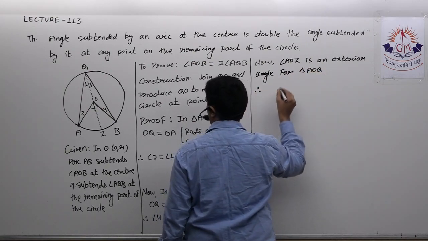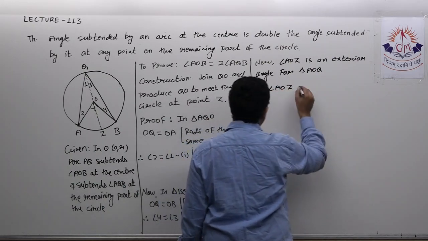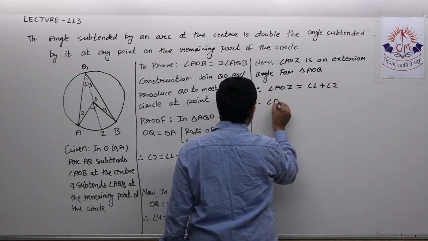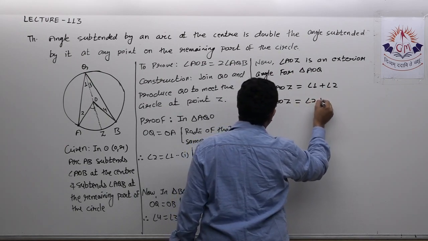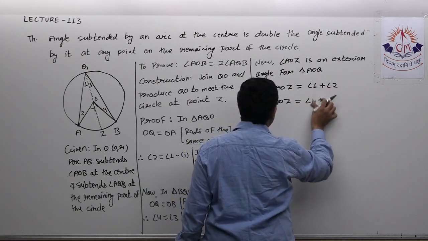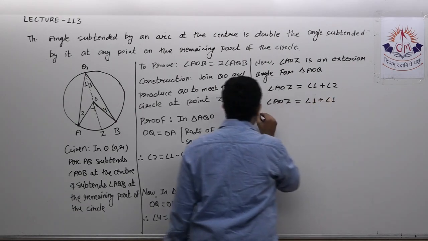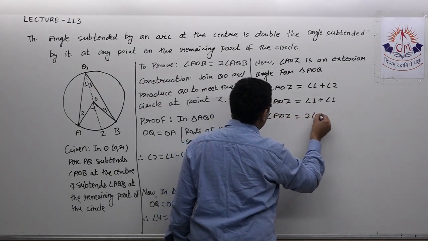Therefore, I can write angle AOZ. Therefore, angle AOZ is equal to angle 1 plus angle 2. Therefore, angle AOZ is equal to angle 1 plus angle 1, angle 1 plus angle 1. Therefore, angle AOZ is equal to twice of angle 1.